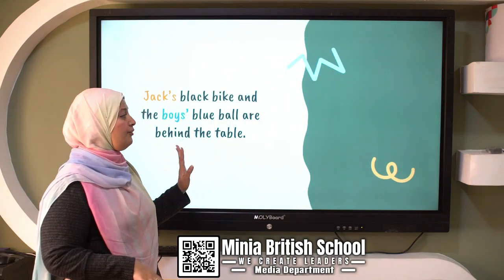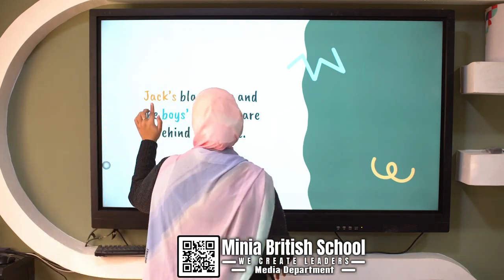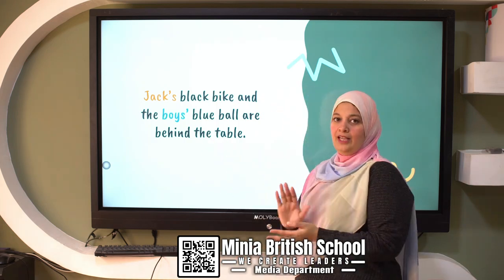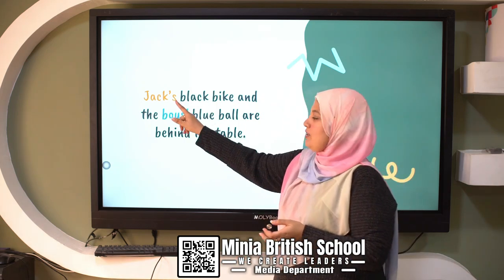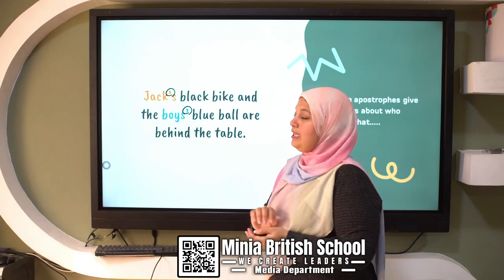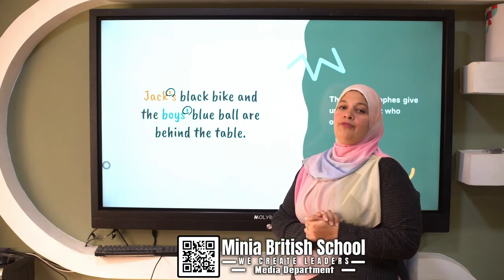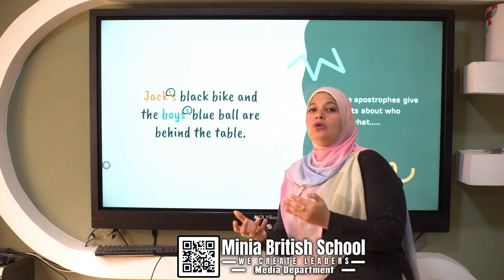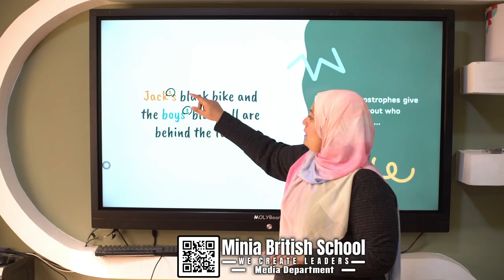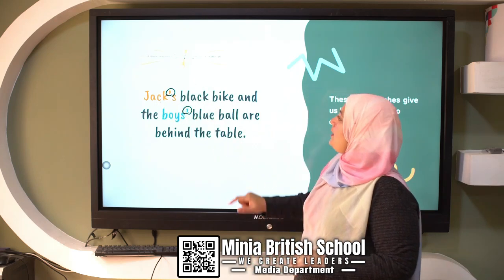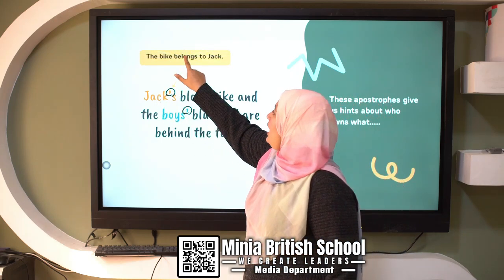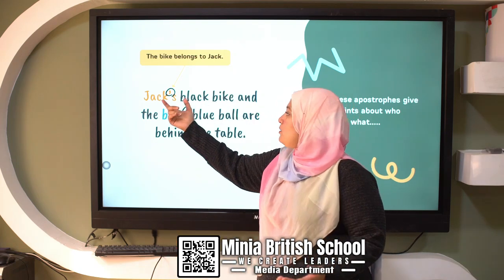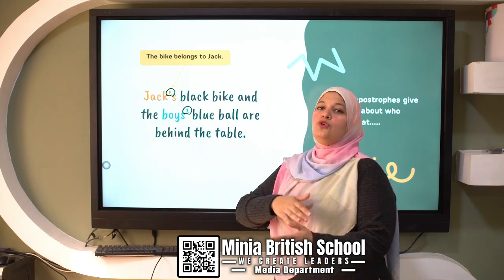So if I have a sentence like this, look at this one. Jack's black bike and the boys' blue ball are behind the table. Can you see next to the name the possessive apostrophe? What is the possessive apostrophe? It tells me who owns this thing. Like this one, Jack's black bike. This is telling me that the bike belongs to Jack. This bike is for Jack. How can I know this? Because I have Jack's. It's for Jack.